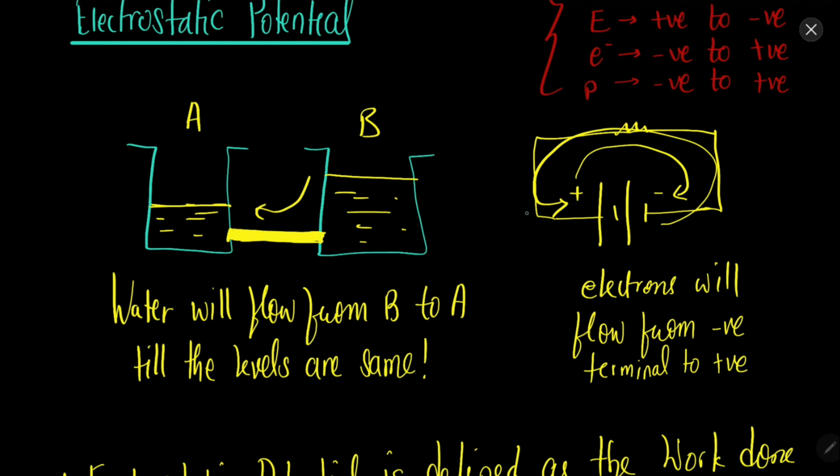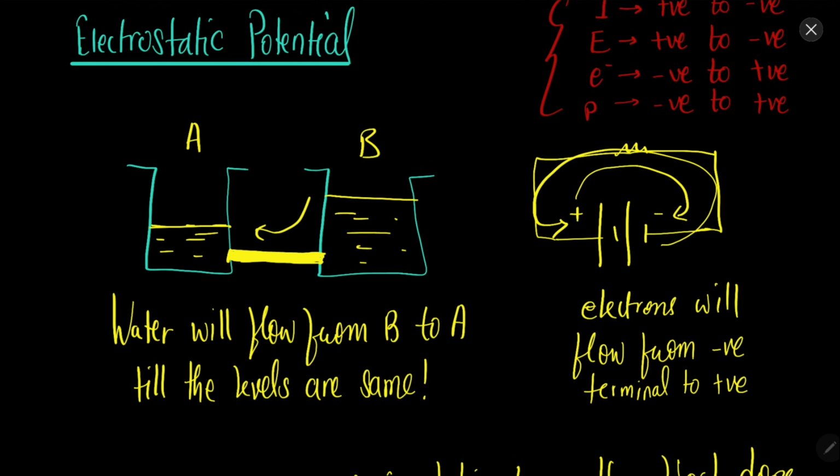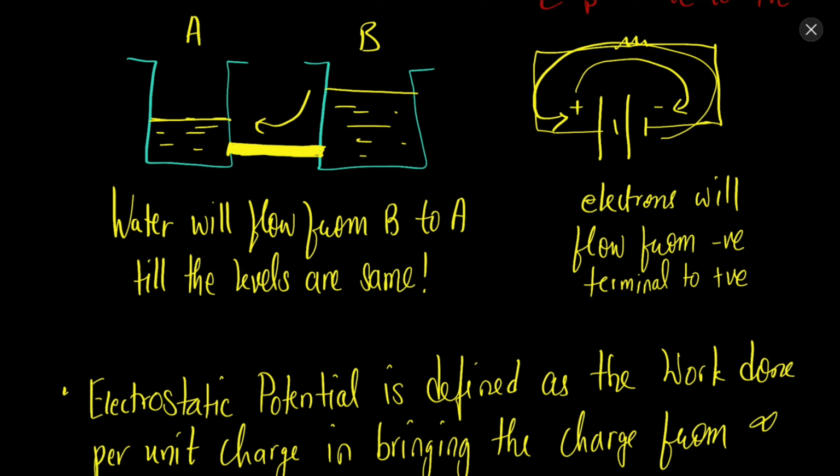Or you can say that the positive charge will flow from here to here, and the negative charges are more here and less here, so negative charges will flow from negative to positive. So whenever we have this type of difference of level, difference of charges, difference of value of charges, then there will be some flow. This concept is called the potential.